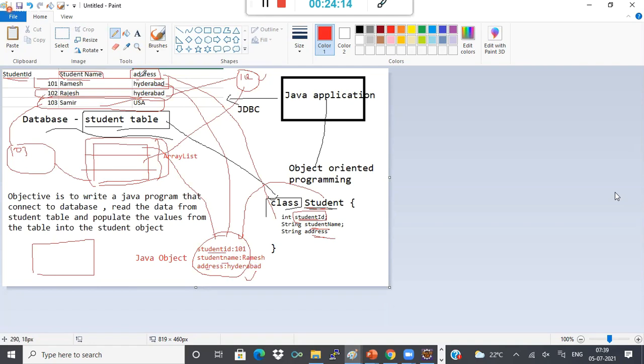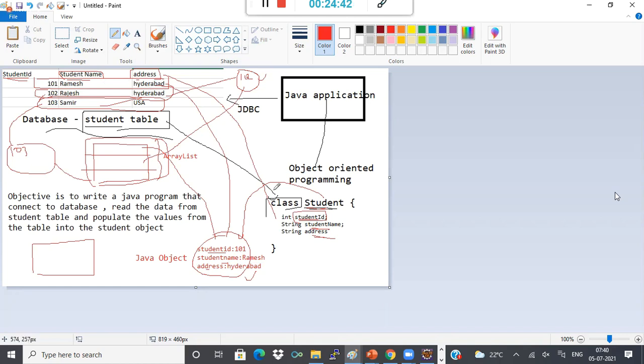That means what we are doing here is mapping the relational data. What is relational data? The data that is present in the database. Relational means it is tabular data, in the form of tables, like rows and columns.